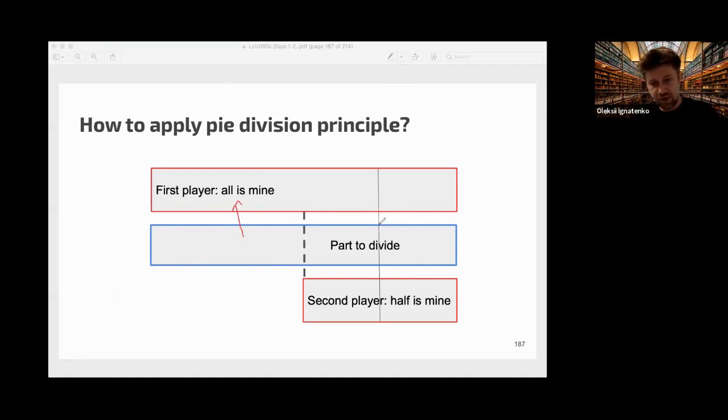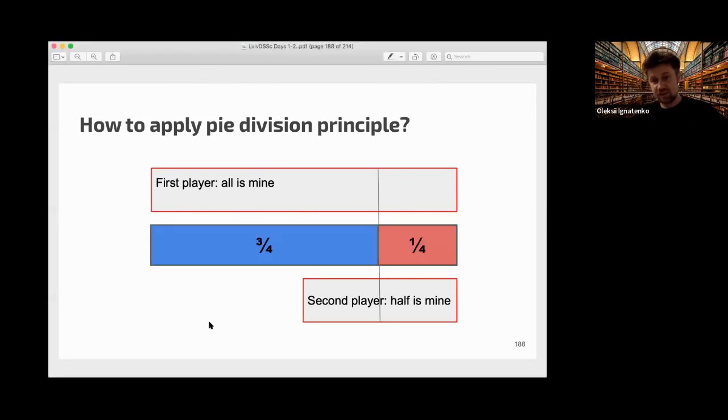So they need to divide equally only this part. And if we divide equally this part alone, then we have what is recommended by the Talmud, 3/4 and 1/4. But of course, all this is not written in the Talmud. It's like a game theoretical principle applied to this strategic situation.